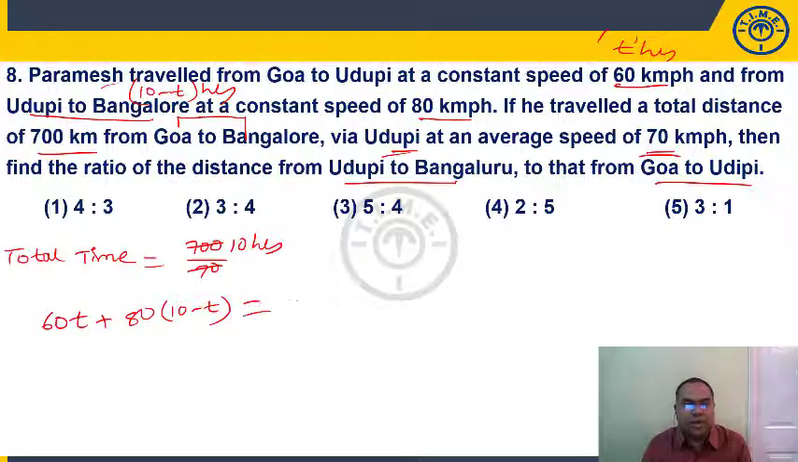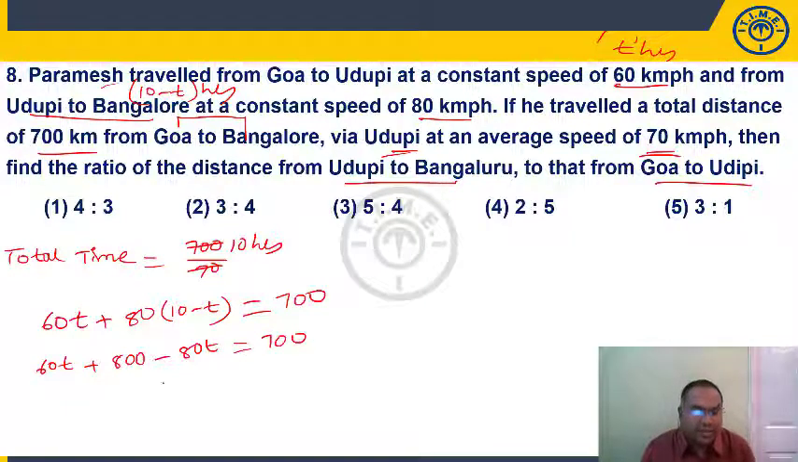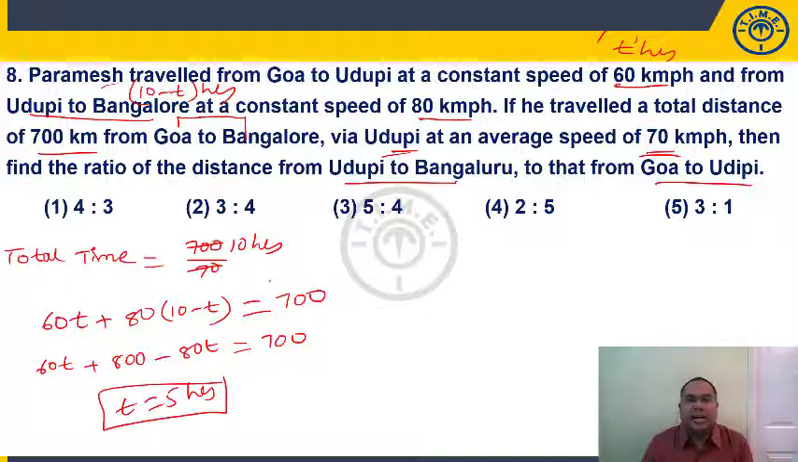So if you add these two, it must be equal to my total distance, right? Now 60T plus 800 minus 80T is equal to 700. If you simplify this, 20T is 100, we'll get T is equal to 5. So T is 5 hours. So he's traveling 5 hours.